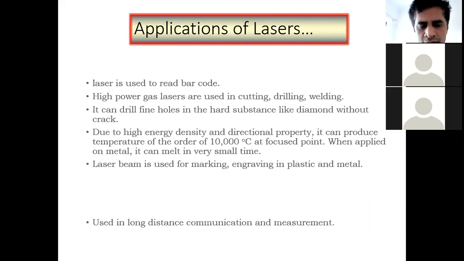When applied on metal, it can melt it within a short span of time. Laser beam is used for marking and engraving different types of designs on plastic or different types of metals, and used in long distance measurement and in communication. And due to the divergence property, what are the main properties?